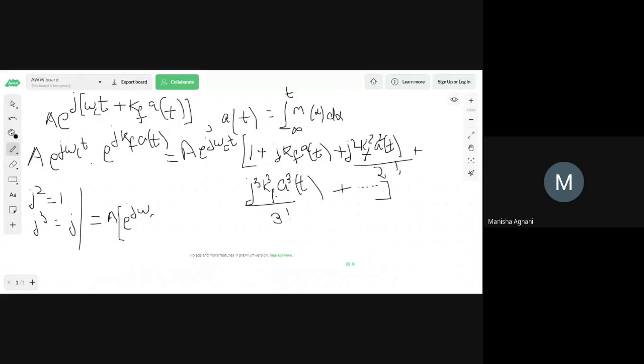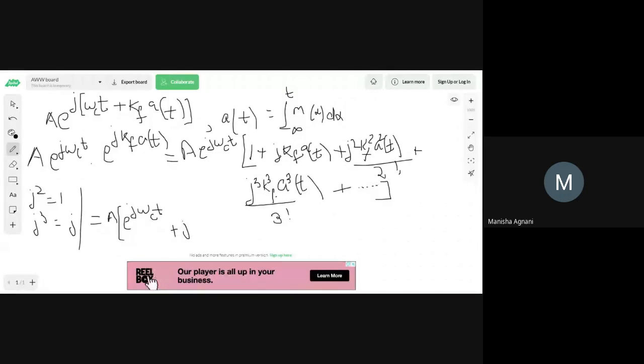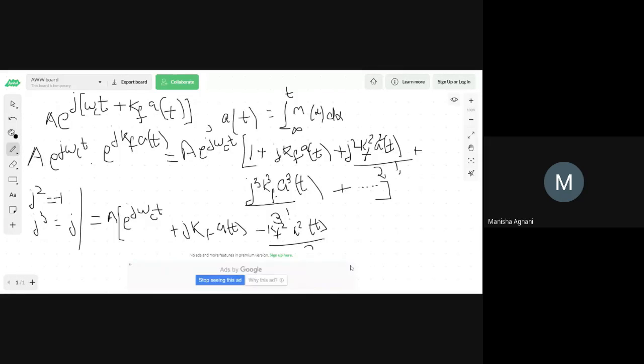e raised to j omega ct plus j kept as it is kf a of t. That is your first term. I hope you are able to see it. j square is minus 1, I'm sorry. j square is minus 1. kf square a square of t divided by 2 factorial. It's 2 factorial. This space is not sufficient.